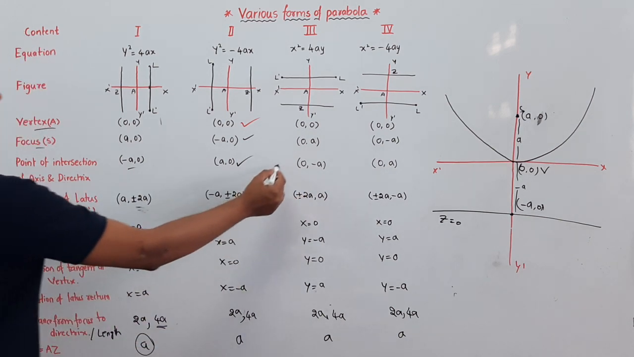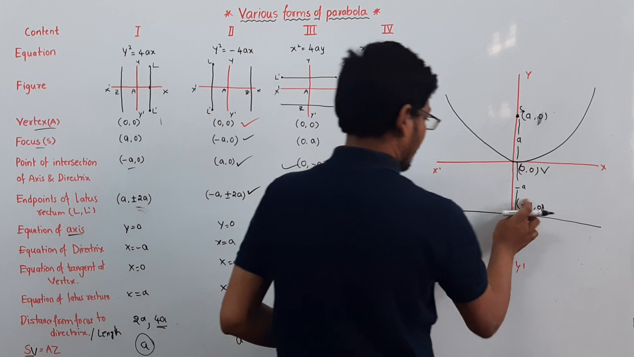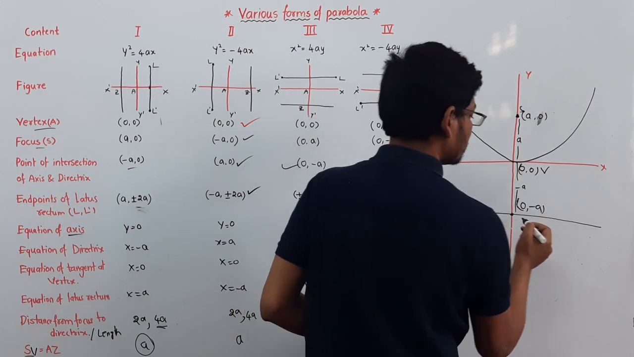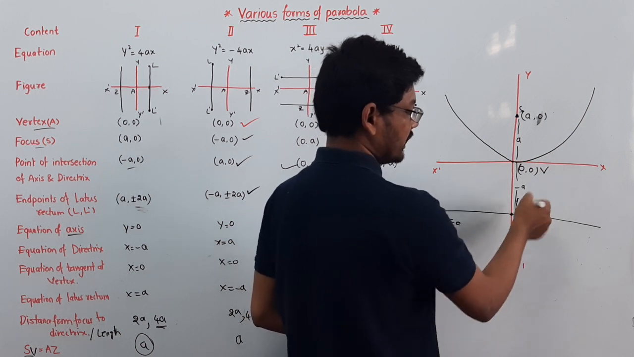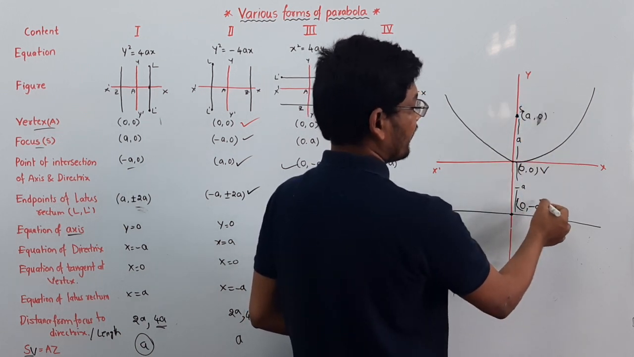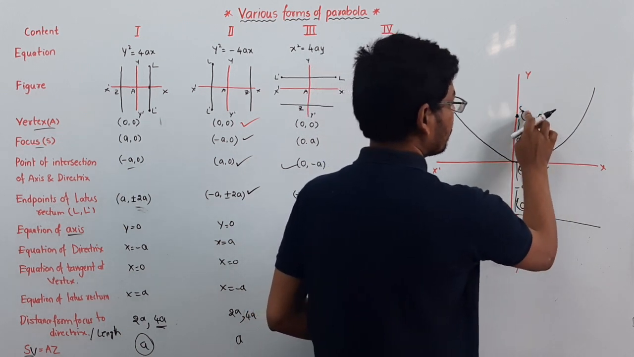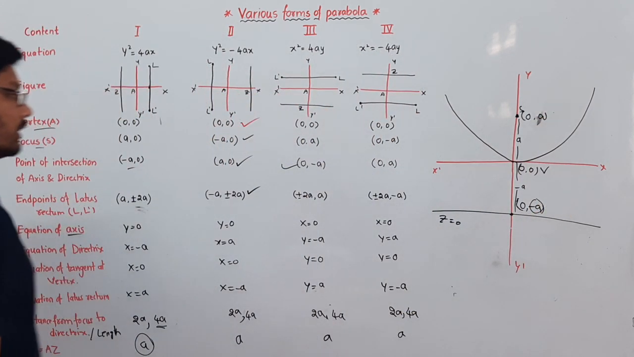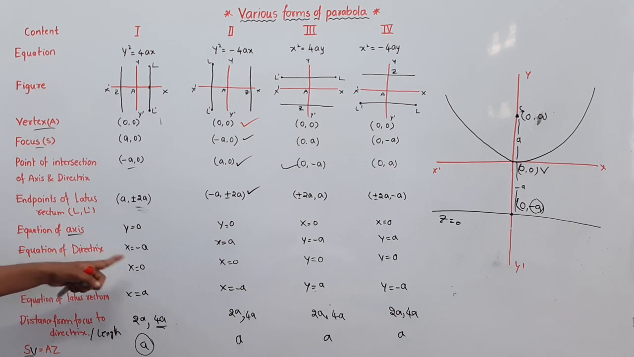So this is 0 comma minus a. Why? Because here the x point is 0, so it is intersecting on the y axis. That's why this is 0 comma a here, and this is 0 comma minus a, and the equation of directrix here.